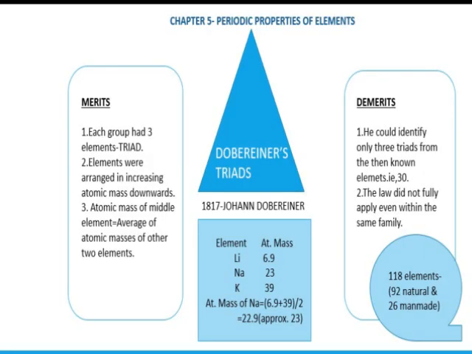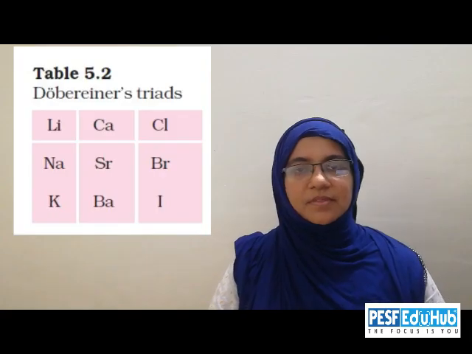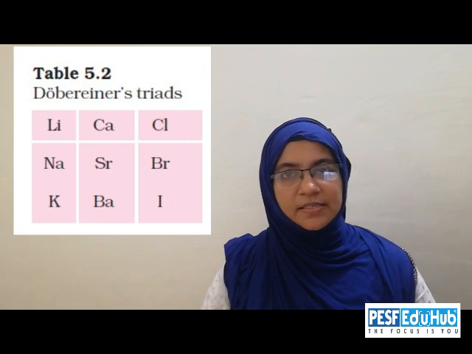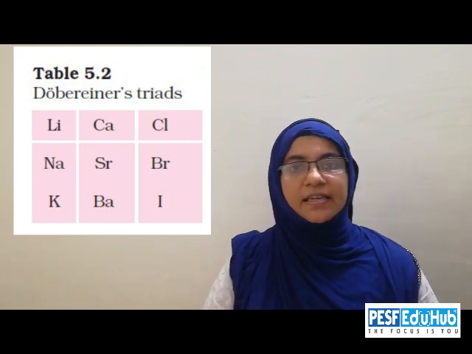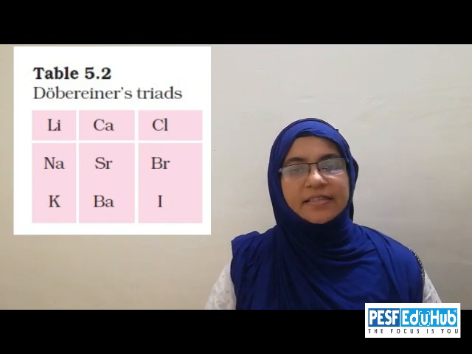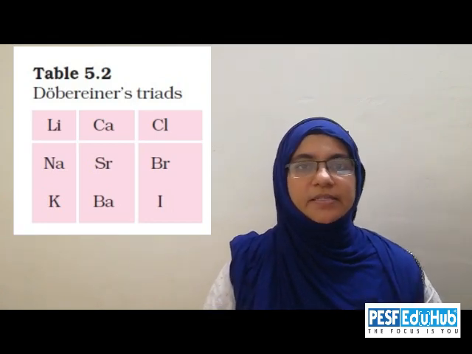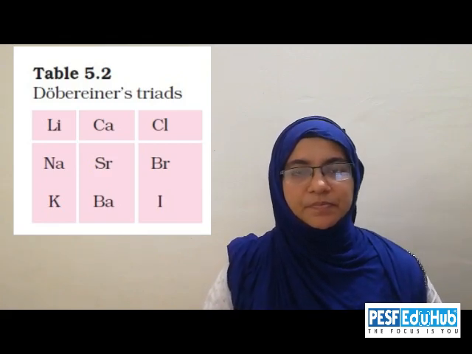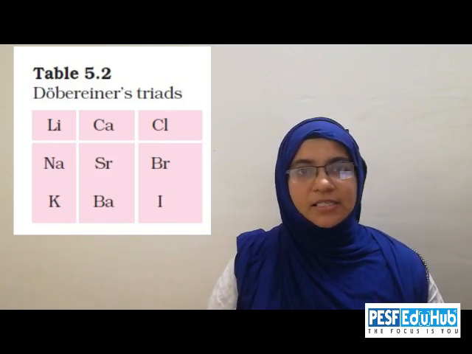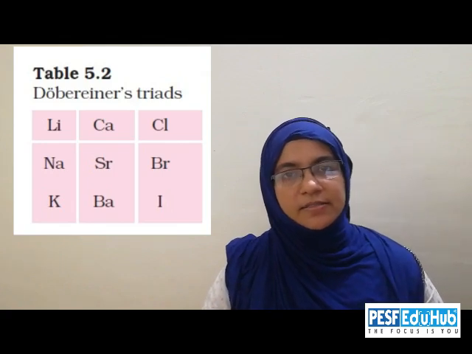The classification which we are going to study first is Dobereiner's triads. Look at the figure given here. German scientist Johann Dobereiner in 1817 grouped or arranged the then known 30 elements into triads. That means a group of 3. So that is called as Dobereiner's triads.